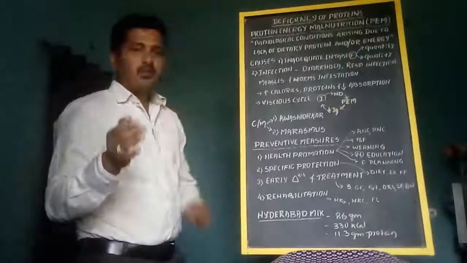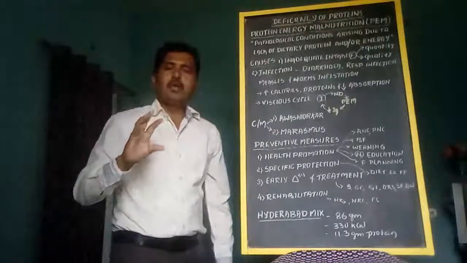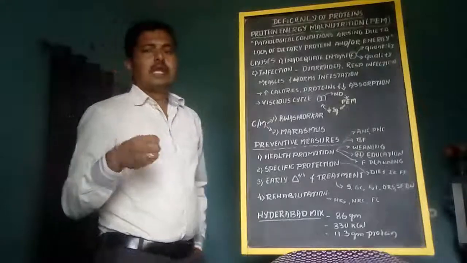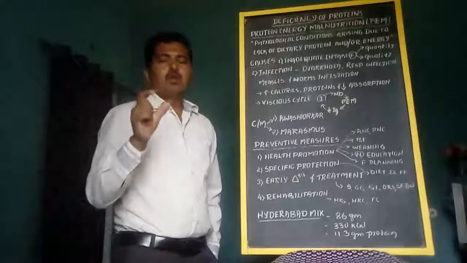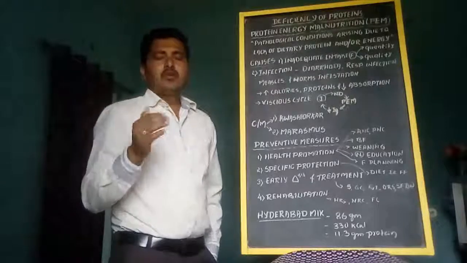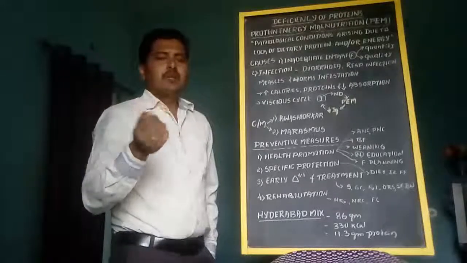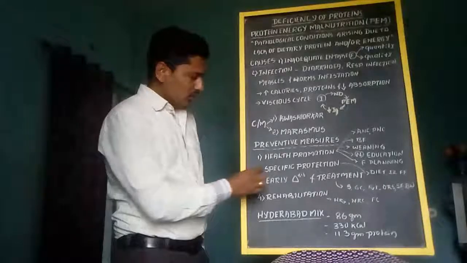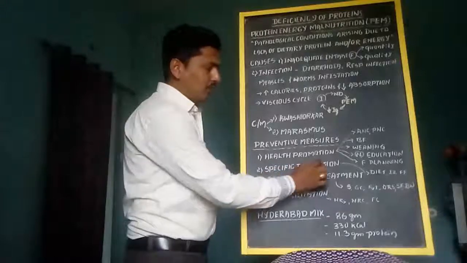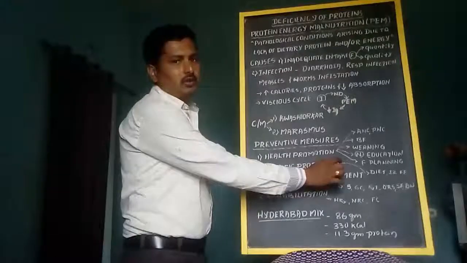And next one, food fortification. We have to enrich the foodstuff to increase the nutrient content in the foodstuff. For example, fortification of wheat with iron, fortification of milk with vitamin D, and fortification of salt with iodine. Those things will become part of specific protection related to diet.